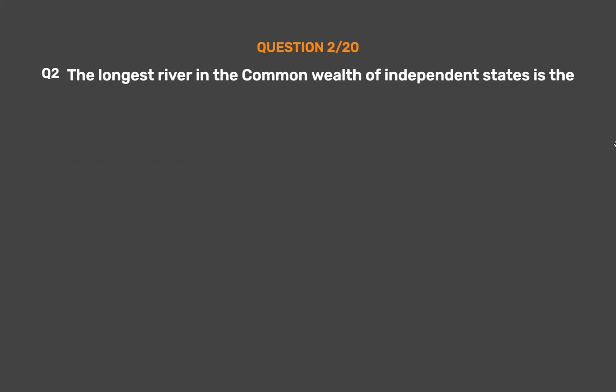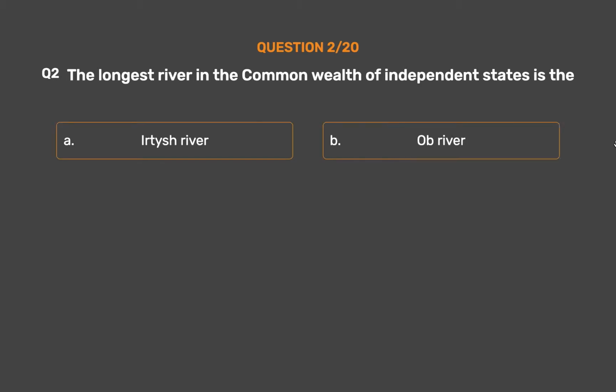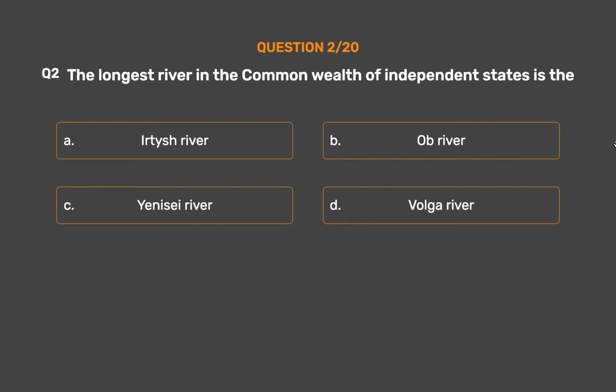Question number 2. The longest river in the Commonwealth of Independent States is the Option A. Irtysh River. Option B. Ob River. Option C. Yenisei River. Option D. Volga River.